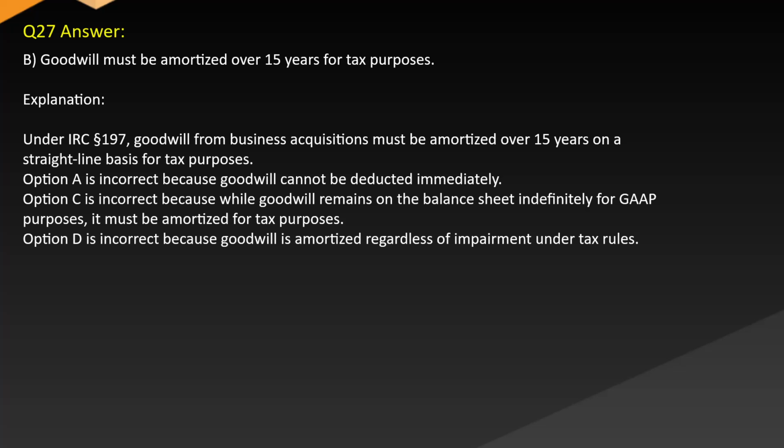Answer B. Goodwill must be amortized over 15 years for tax purposes. Explanation. Under IRS Section 197, goodwill from business acquisitions must be amortized over 15 years on a straight-line basis for tax purposes. Option A is incorrect because goodwill cannot be deducted immediately. Option C is incorrect because while goodwill remains on the balance sheet indefinitely for GAAP purposes, it must be amortized for tax purposes. Option D is incorrect because goodwill is amortized regardless of impairment under tax rules.